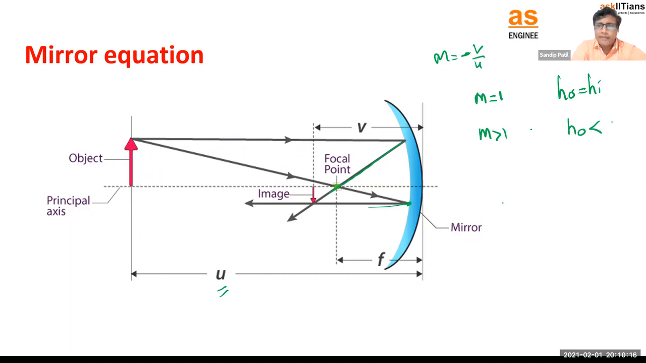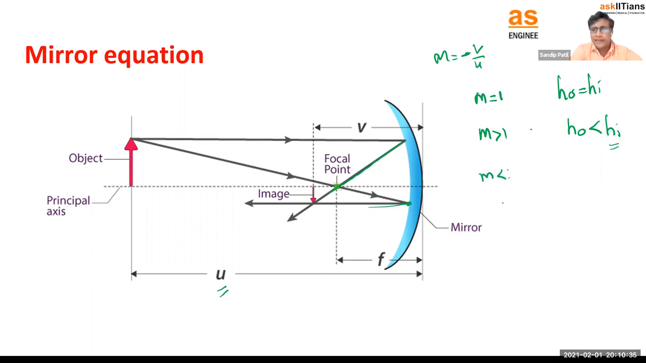If the magnification is greater than 1, it means HO, the height of the object, will be less than the image's height. Magnification means what? Even in our mobile there is a camera. In the camera, we zoom it, right? We zoom it means we are magnifying it. Means the image size, that photo size, will be greater, bigger, we can say. Therefore, the height of the image will be greater.